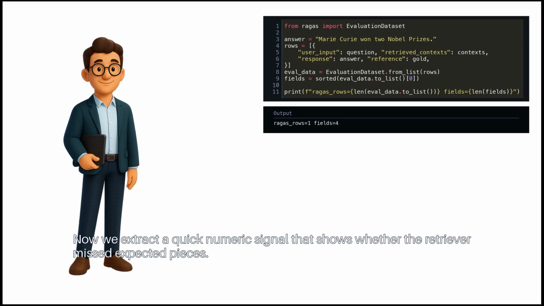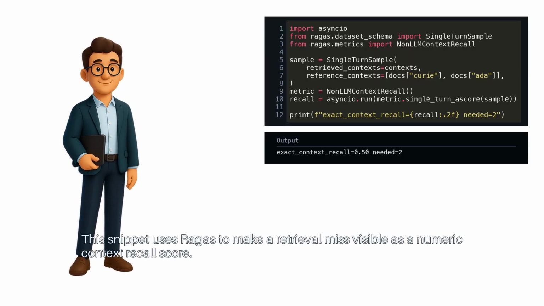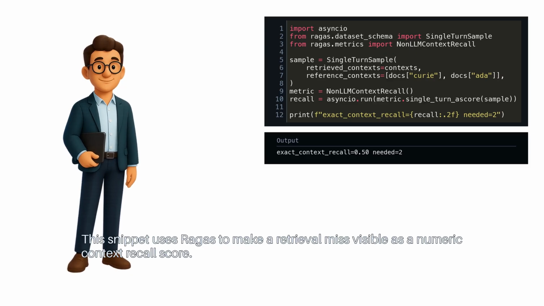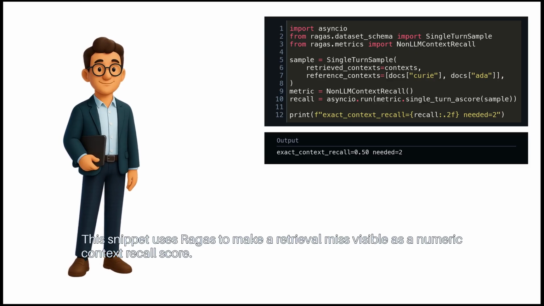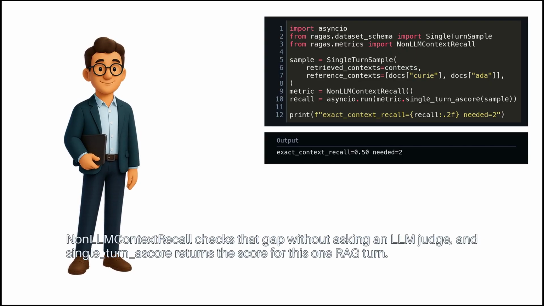Now, we extract a quick numeric signal that shows whether the retriever missed expected pieces. This snippet uses Ragas to make a retrieval miss visible as a numeric context recall score. The sample says the system retrieved context, but the reference context list says two pieces of evidence were expected.